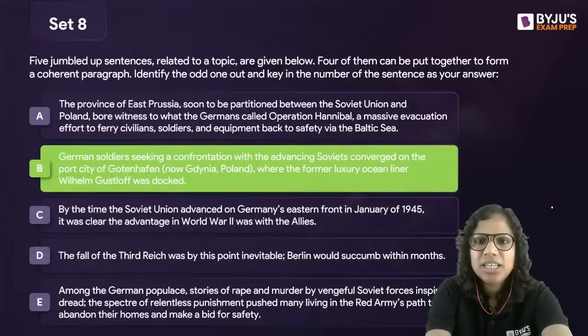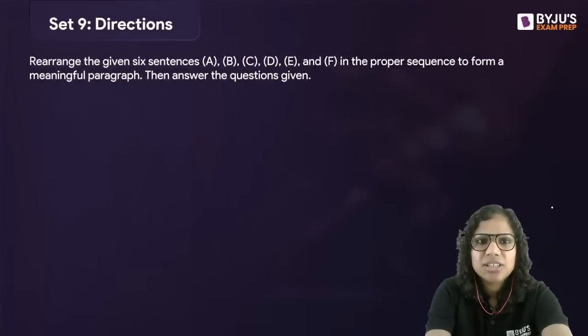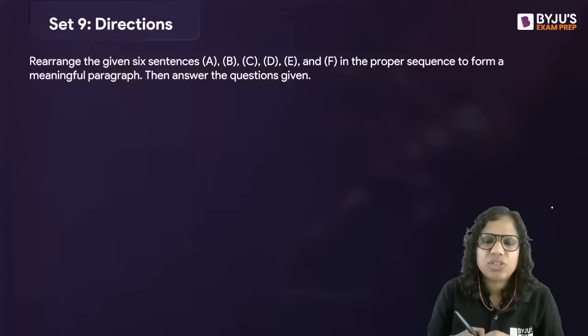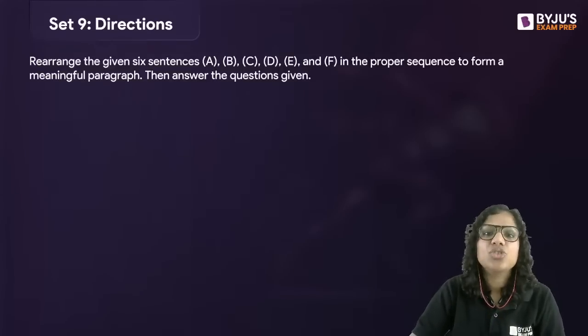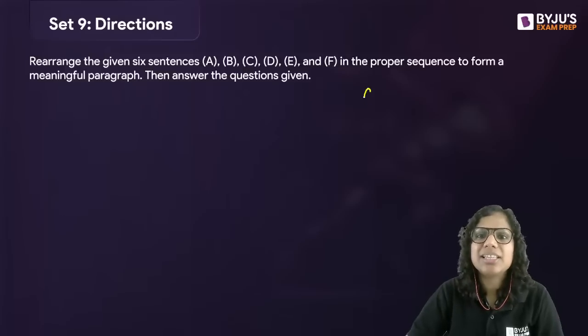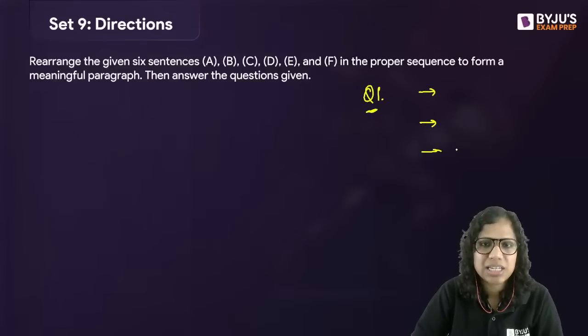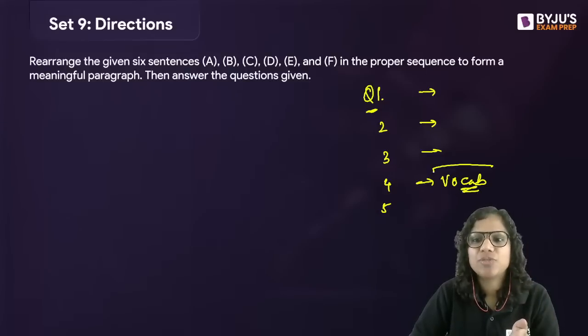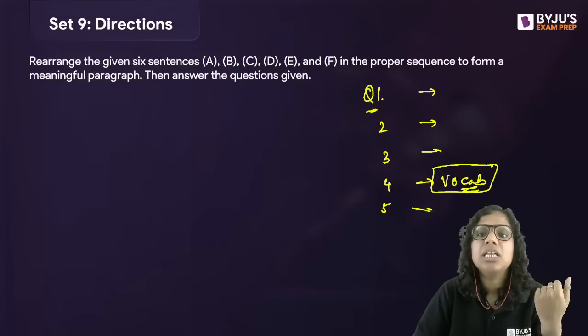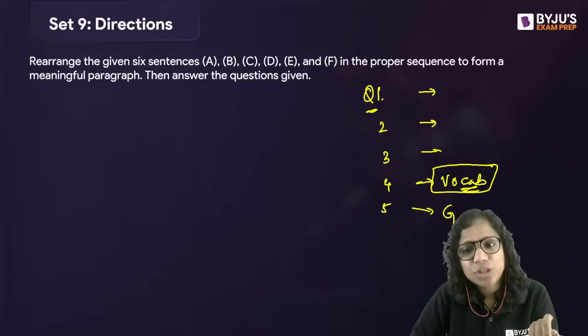All right, then. Let's go to the set-based parajumble question. A set-based parajumble is your usual parajumble question itself, just that the examiner wants you to make a sequence and then the examiner separately asks you which is the sixth sentence, which is the fourth sentence, which is the second sentence. That is what makes it a set. Sometimes the examiner can also ask a vocabulary question. So let's say there is a difficult word in that paragraph. So a vocabulary question can be framed from it. Sometimes the examiner can frame a grammar question from it.